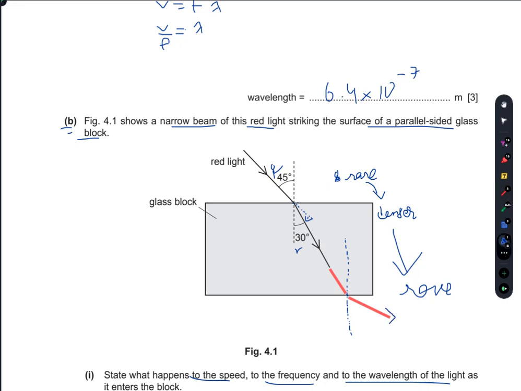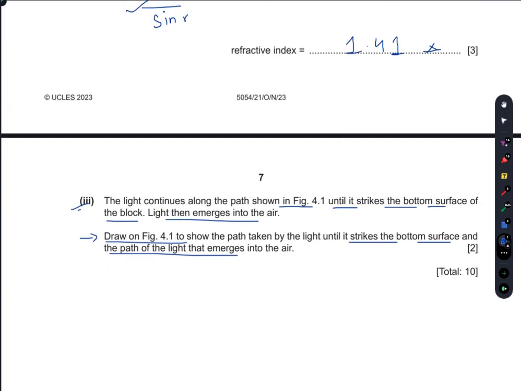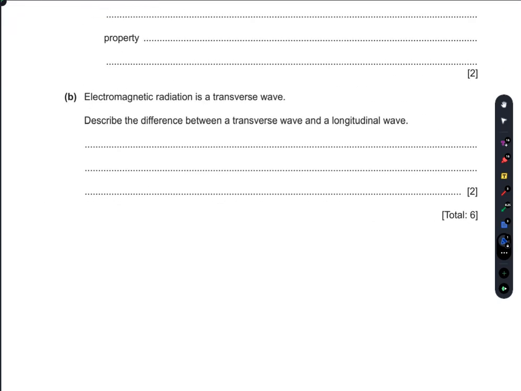So that would be the path of the light. Initially, it moved towards the normal, but now it will move away from the normal because it is traveling from a denser to a rare medium now. So that's the end of question number 4, I guess. Question number 5.